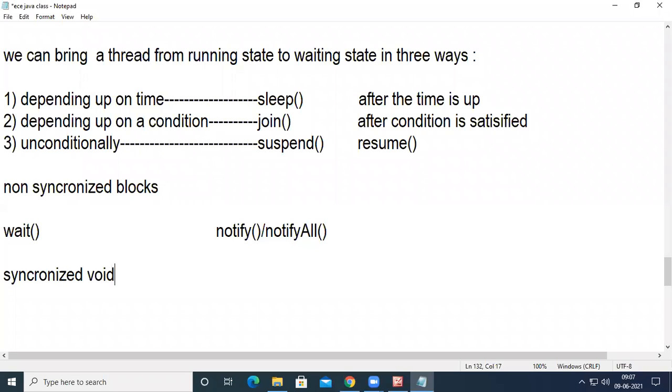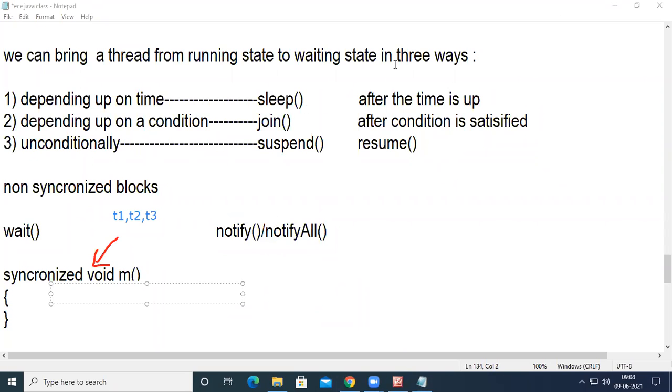there is a synchronized void M. For example, I am assuming three threads are entering into the synchronized block. The three threads are T1, T2, T3. So three threads are entered into the synchronized block.